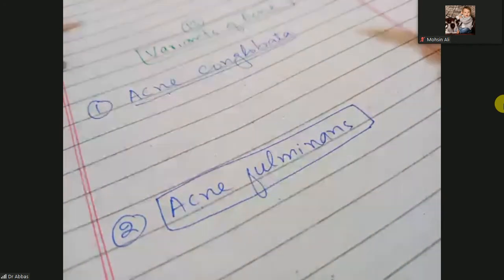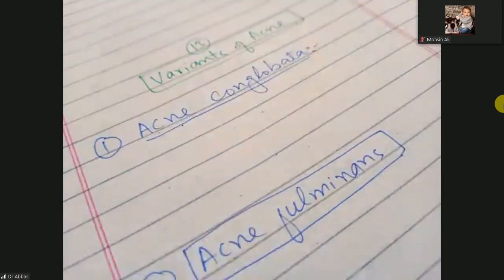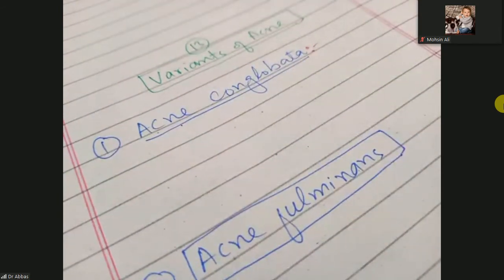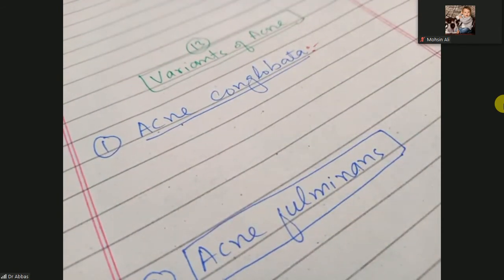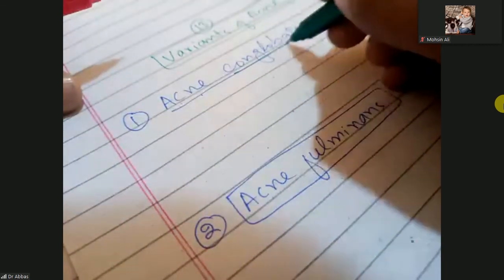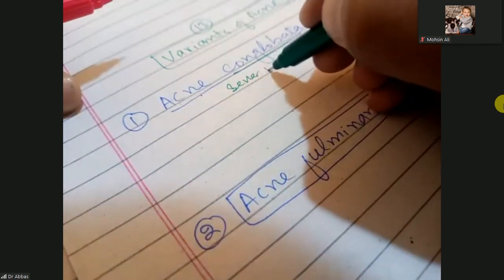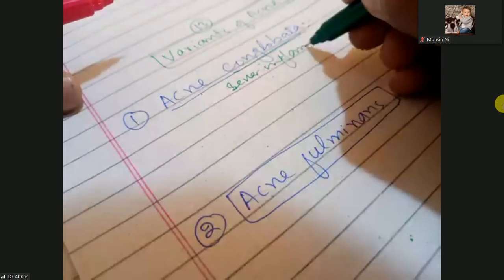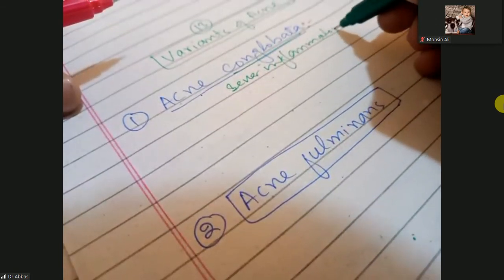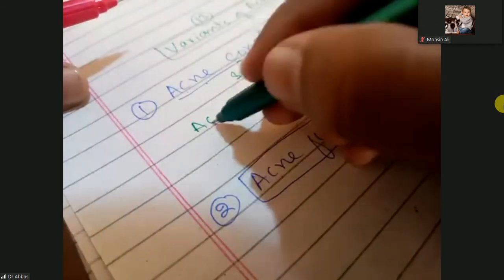Okay, so let's discuss acne conglobata. Acne conglobata means a severe inflammatory acne, like nodulocystic acne.